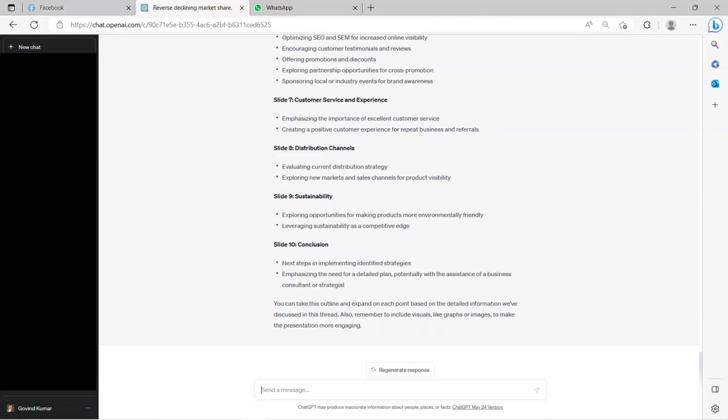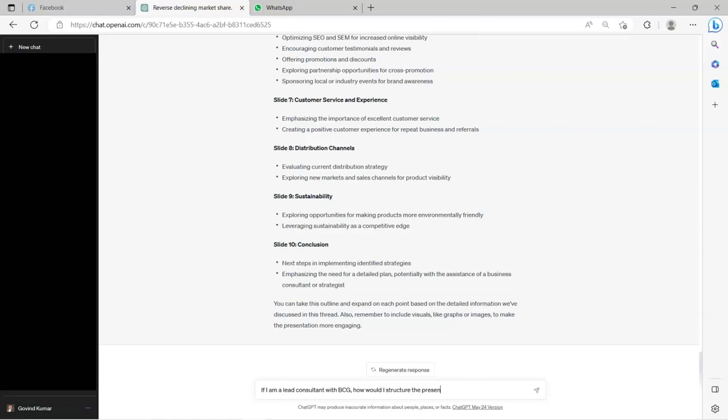If ChatGPT is able to provide in the form of a PowerPoint, that would have been like icing on the cake, but still this is very useful. I'm sure in future ChatGPT will provide a PowerPoint downloadable file. It's not there now, which is May 2023. So let's continue, because I want to provide a few more prompts and get some additional responses. If I'm a lead consultant with BCG, that is a leading management consulting firm, how would I structure this presentation? See, I'm introducing role play here. Already ChatGPT is playing the role of a business analyst.